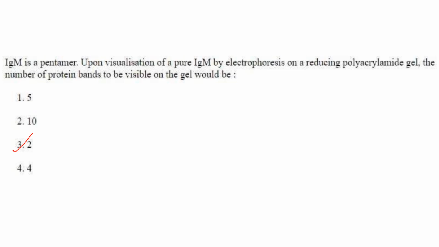So if the sample is reduced properly, then you can expect 3 bands which correspond to heavy chain, light chain and J chain. But the J chain band will be very light compared to the other two, so it will not be clearly seen. So naturally you will visualize only 2 bands, that is of light chain and heavy chain. Answer is option 2.